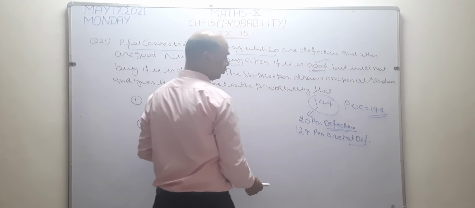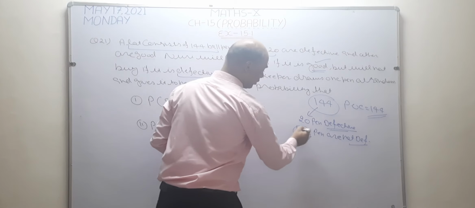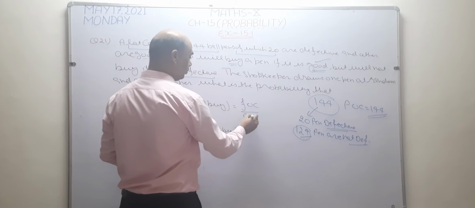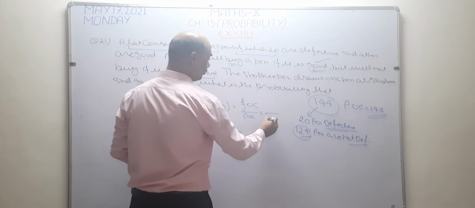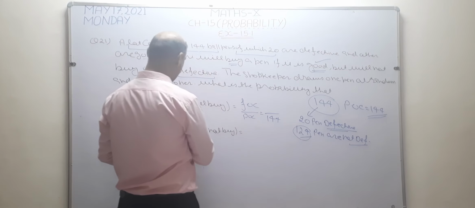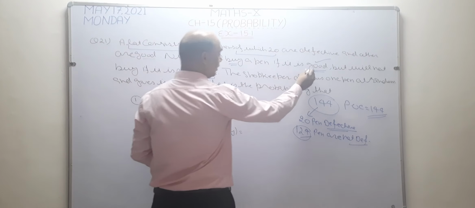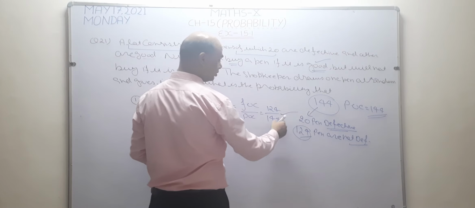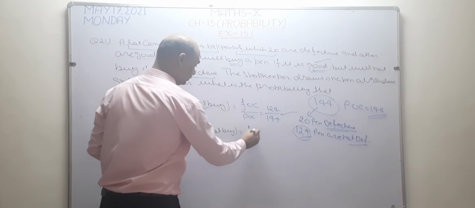How many good pens are there? 124 are good pens. So the answer becomes FOC upon POC. POC of this question is 144, and in her favor, she will buy, meaning good pens. Good pens, or non-defective pens, are 124. This is the answer.